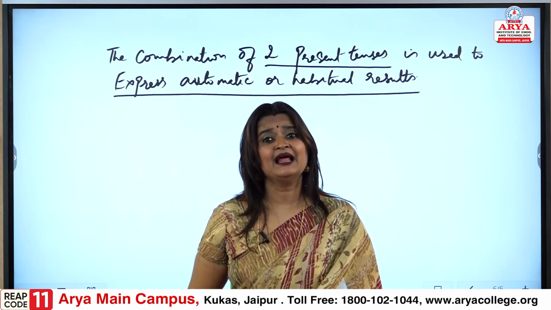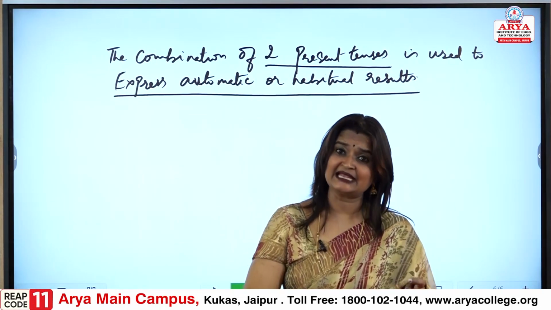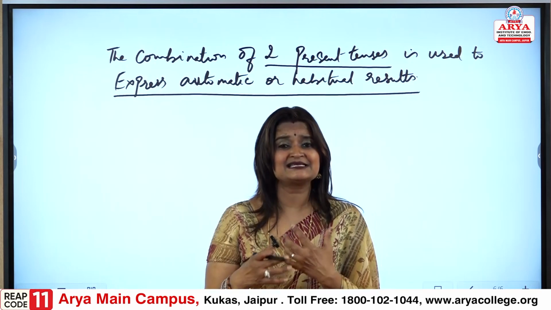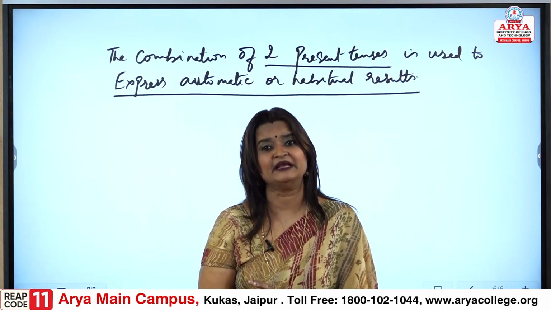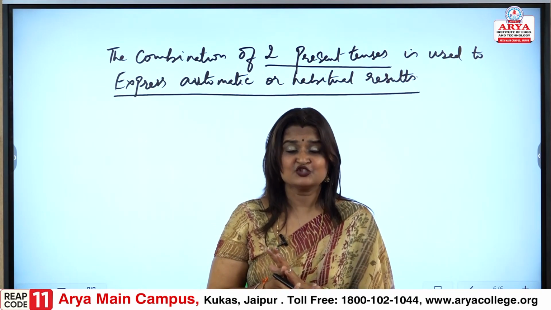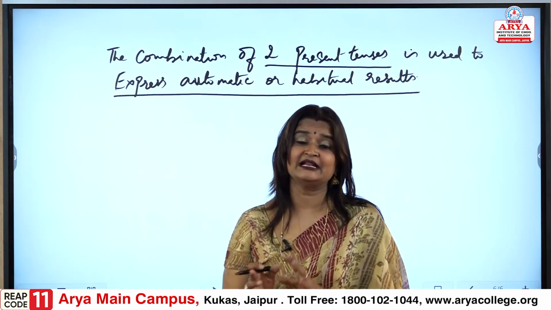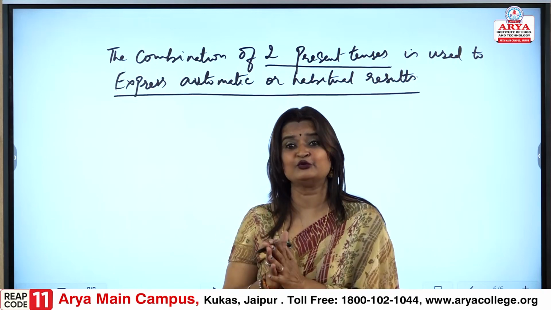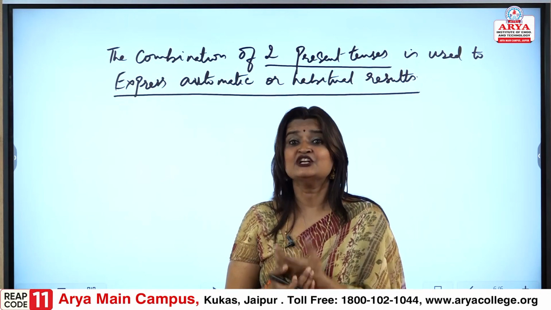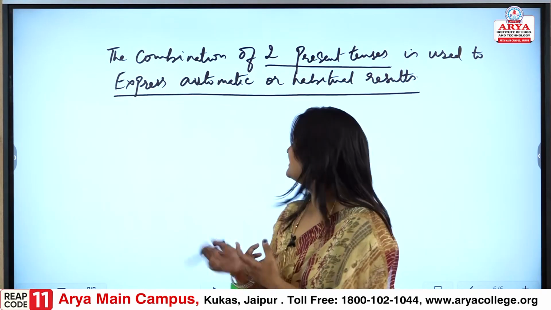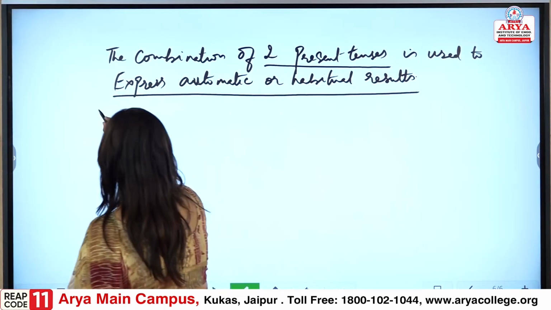Some people are habituated to a few things, or something happens automatically. Let me share a few examples so that there is no confusion, and our understanding is easier.